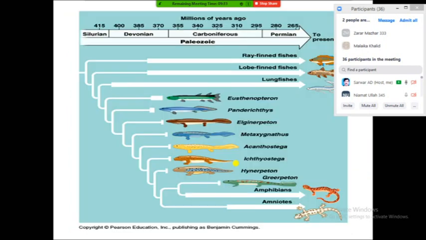Here this is the phylogenetic tree, or the diagram of the modern amphibians, starting from the ray fin. This diagram shows the period from Silurian to Permian to the present, and all the periods mentioned in this diagram are overall considered as the Paleozoic era. Here, starting from the ray-finned fish, we further move to the lobe-finned fish. Lobe-finned fish are considered among the stock which gave rise to the modern amphibians and other amniote lineages of